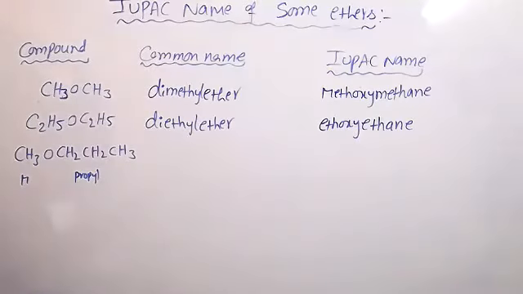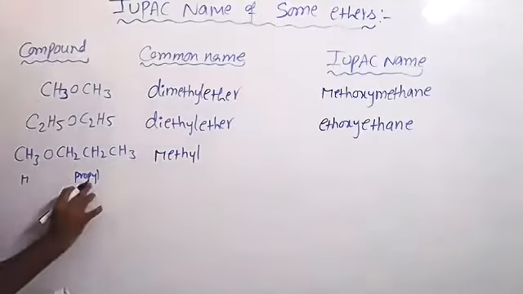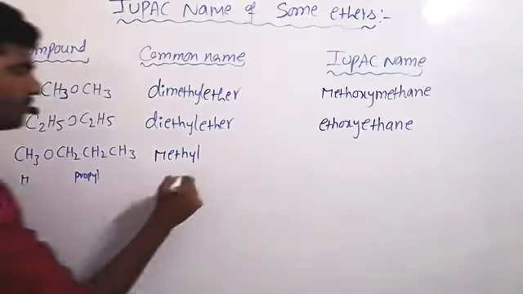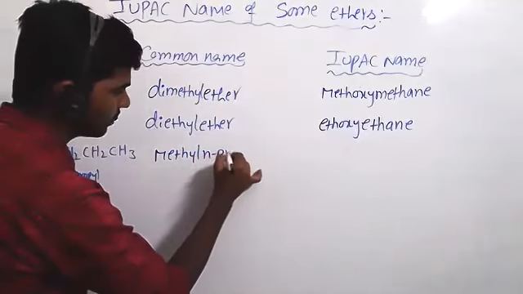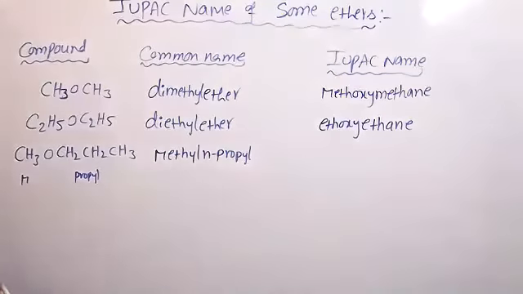In alphabetical order, which one comes first, methyl or propyl? Methyl. So write methyl first. After that propyl, but don't write propyl, write n-propyl because it's a straight chain. N-propyl, and the functional group is ether.